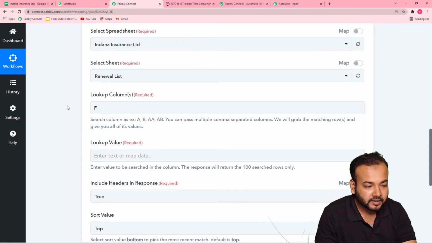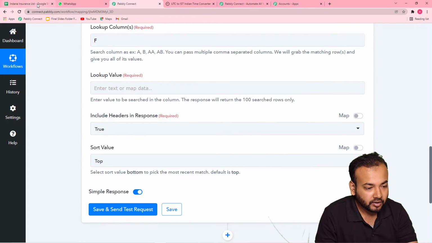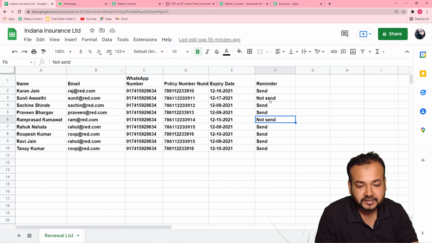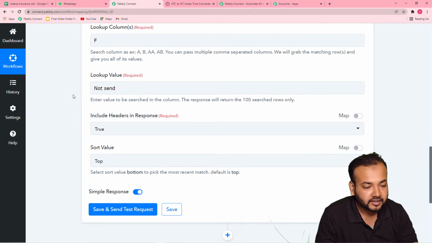Okay, then in the lookup value, which thing we want to look up? We want to look up this status, not send. Okay, so just copy this and paste it here, not send.